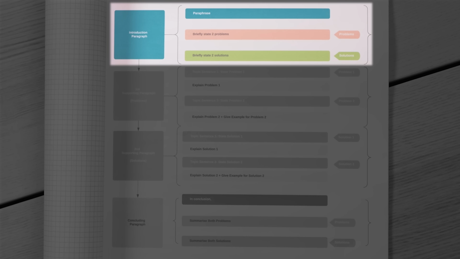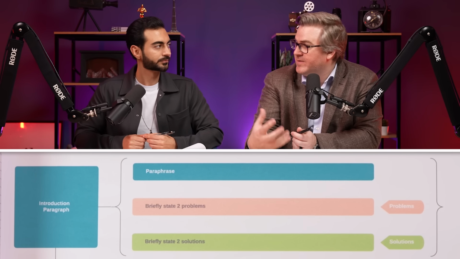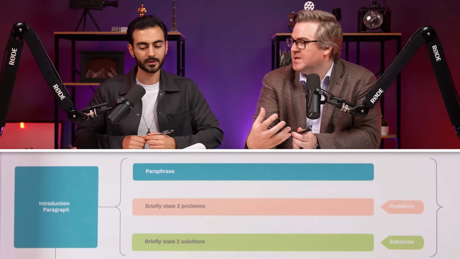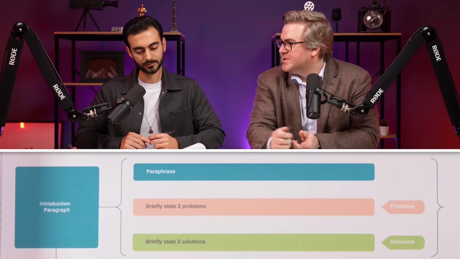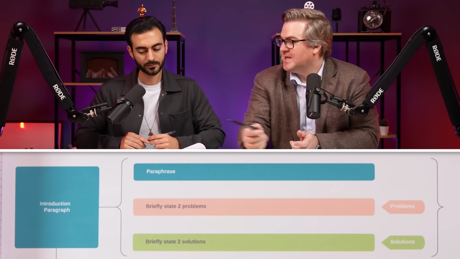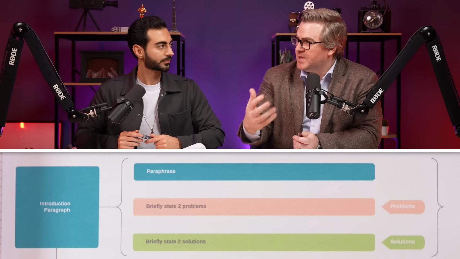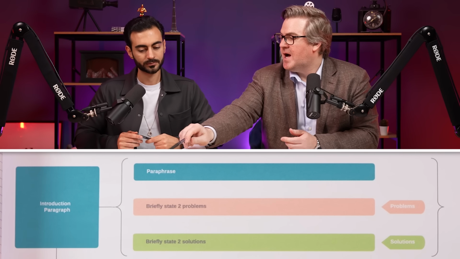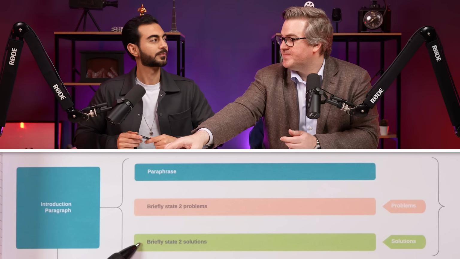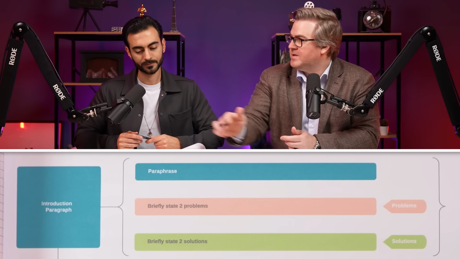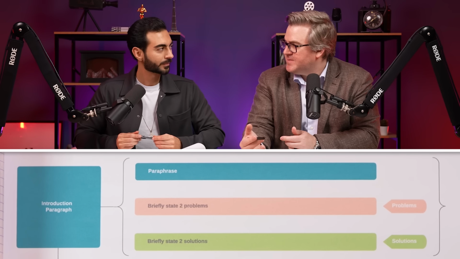Paragraph number 1 is your introduction. So you're going to introduce the context. We're going to talk about traffic congestion, and you're going to introduce your problems and your solutions. You're just going to briefly state those. You're not going to go into details. You're just going to say something like, there's a lot of traffic congestion in a lot of cities. This causes these 2 problems, and here are solutions to that problem. All right? Any questions about the introduction? No, I think it's clear. Not going to go into any detail.